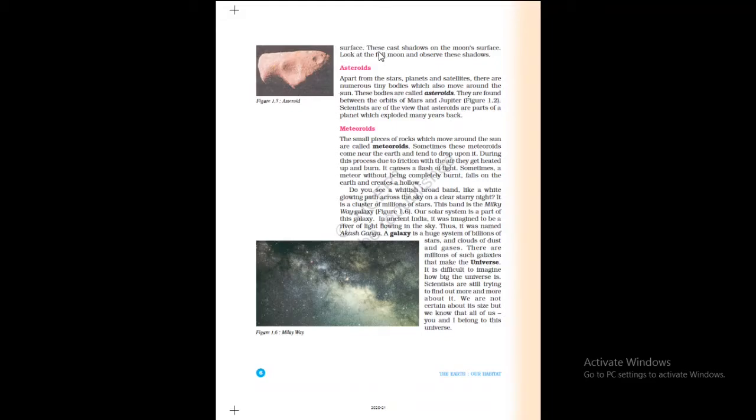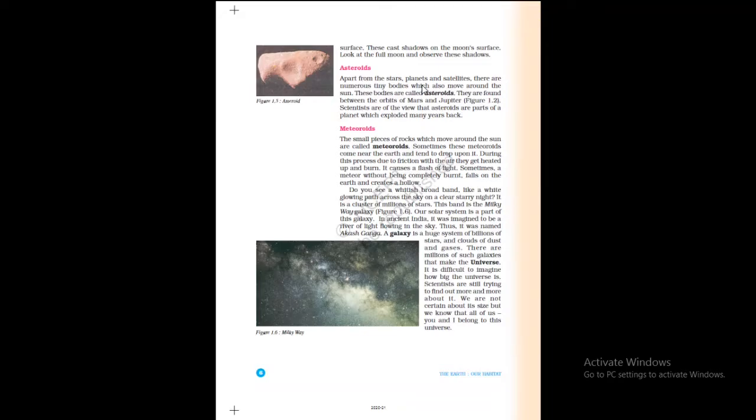Plains and depressions on its surface. These cast shadows on the moon's surface. Look at the full moon and observe these shadows. Depressions means low. Plains and depressions, here depressions means low.